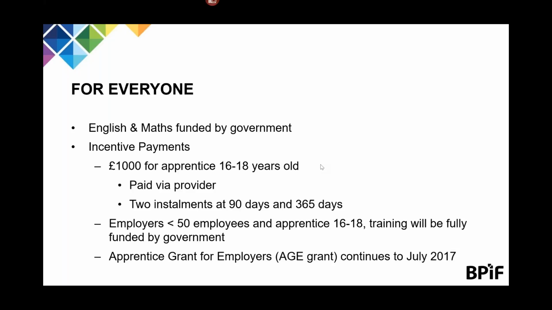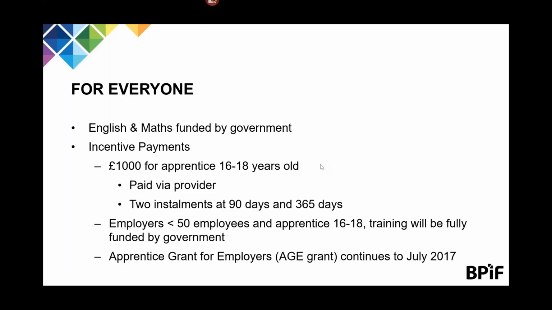Some additional payments which apply to all employers. Functional skills in English and maths will be funded by government directly to the training provider. Where an employer takes on an apprentice who is aged between 16 and 18, the government will pay £1,000 to the employer, and this will be paid in two instalments via the provider at 90 days and 365 days.